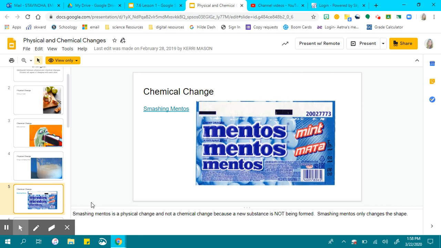How many of you guys have put Mentos into Coke? How many of you guys have put Mentos into Coke and it exploded and all those bubbles were created? That was that gas being released. But right here, we're not talking about putting Mentos into Coke. We're talking about smashing Mentos. If Mentos are just being smashed, are they still Mentos? Not a chemical change, it's a physical change.